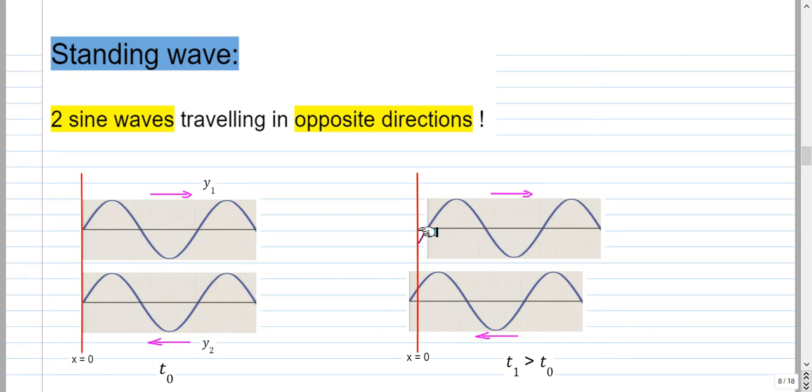So y1 will have a negative value at x equal to 0, and y2 will have a positive value at x equal to 0. But the sum of these two waves, the resultant wave, is y1 plus y2 according to the superposition principle. So the resultant will still be 0 at x equal to 0.